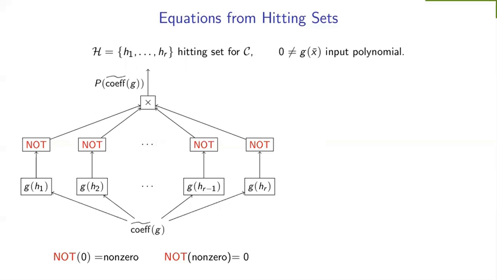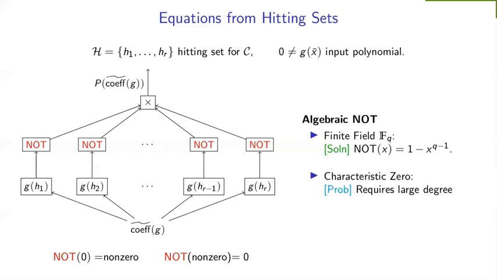And what do we mean by negation now? A negation gate should map 0 to some non-zero value. We don't care what non-zero value, but every non-zero value should be mapped to 0. And that's going to be the tricky part. This is not very hard to implement if you're over a finite field. In fact, this particular equation is the solution for doing that. It exactly does what the not operation is.